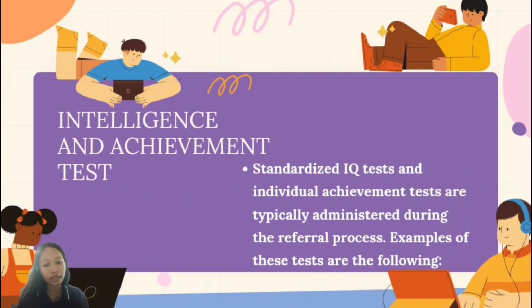The first method is the Intelligence and Achievement Test. Standardized IQ tests and individual achievement tests are typically administered during the referral process. Often called IQ tests, most commonly used to diagnose a learning disability, formally referred to as intellectual quotient tests. IQ tests come in many forms. They can help diagnose intellectual disabilities or measure someone's intellectual potential. But when considering IQ testing, doctors should be your first point of contact.